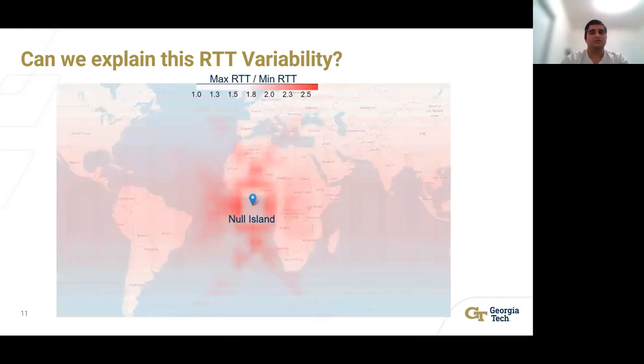Having looked at these intuitions, let's revisit this heat map. The ring-like structure in the middle here represents very short paths. However, as you keep moving away, variability creeps in because of the changes in the links that are being used. In the paper, we also look at an approach that can help decrease variability. However, in the interest of time, I would like to conclude my talk here and would encourage you to take a look at that in the paper.